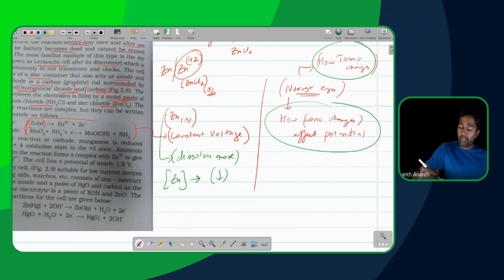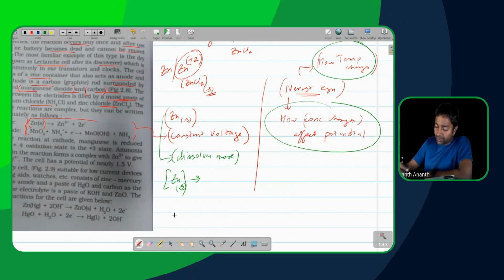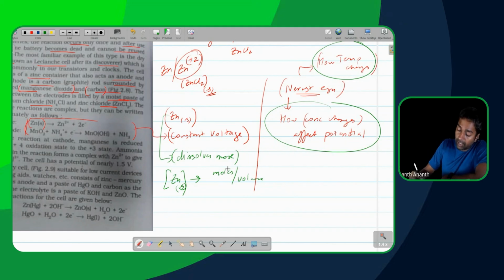Now, let me ask you a very simple question. Calculate the concentration of zinc solid, please. How do you calculate it? What is concentration defined as? Moles per volume, correct?